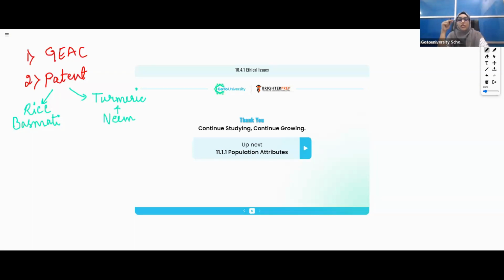So I am just going through what all I explained in this chapter. Is it clear? So GEAC, then comes the patent. In patent, I have given you two examples. That was rice. Which rice? Basmati rice. I have told you 27 documented varieties of basmati rice were grown in India. Is it clear? Then comes turmeric and neem. Other countries also tried to patent this turmeric and neem, but at last what happened in both the cases? Who got the patent? Obviously Indians. India got the patent.